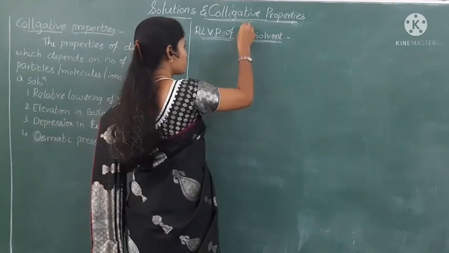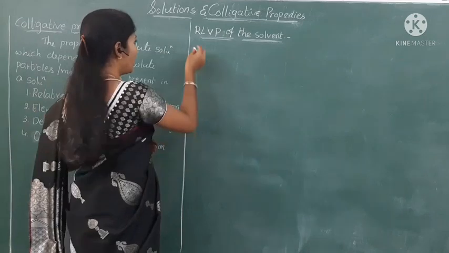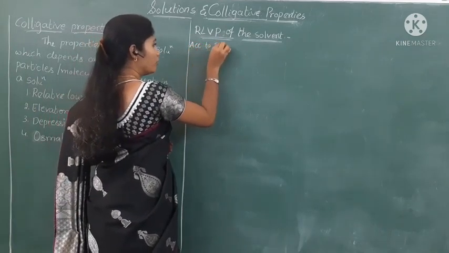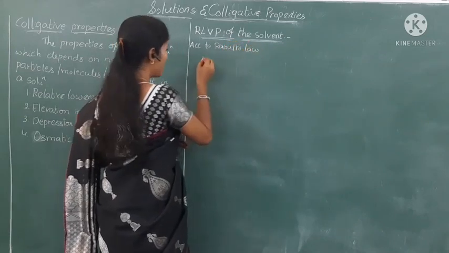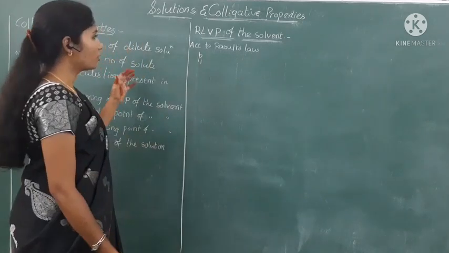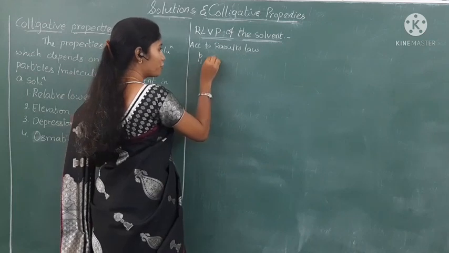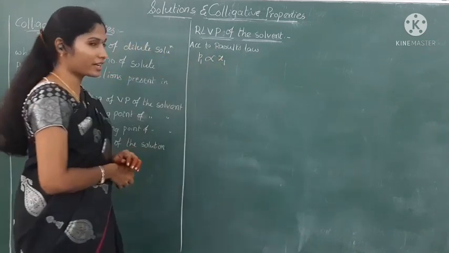According to Raoult's law, the partial vapor pressure of one component is directly proportional to its mole fraction.